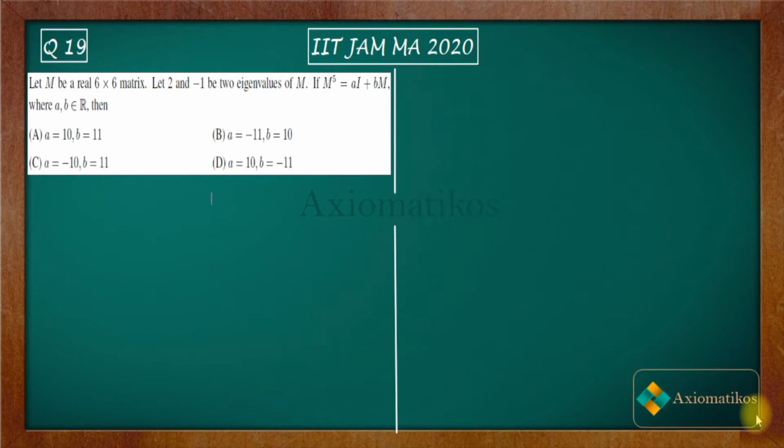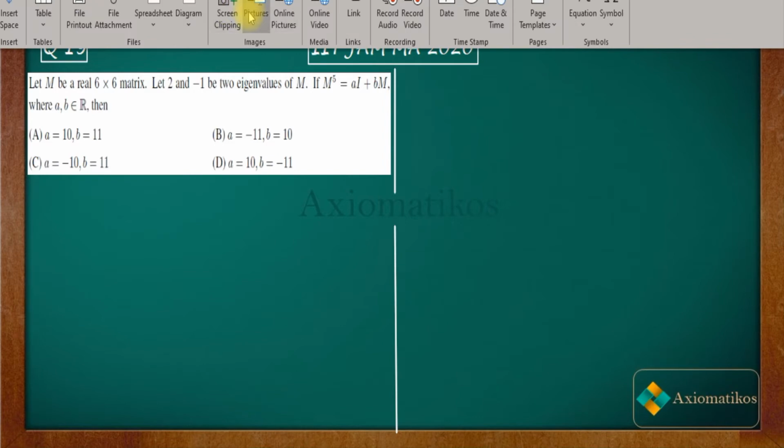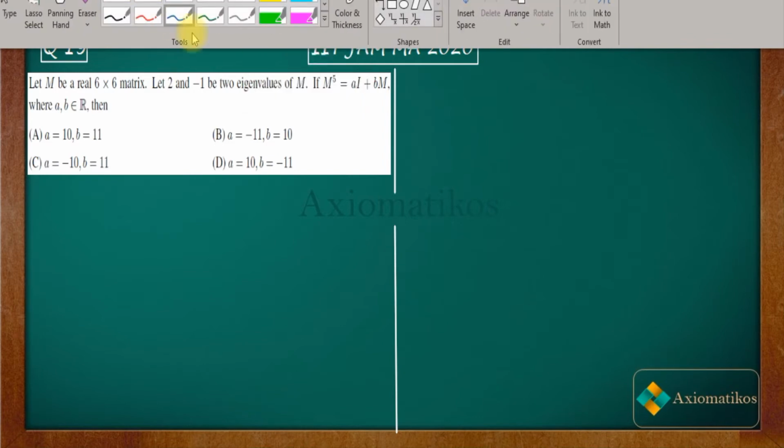We are here with problem 19 of your paper. This is a problem from linear algebra, so let us firstly have a look. Let M be a real 6 cross 6 matrix and 2 and minus 1 be the two eigenvalues of M. If M to the power 5 is given by aI plus bM, where a, b belong to R, then you have to find out the values for a and b.